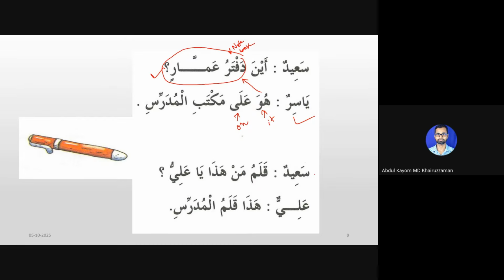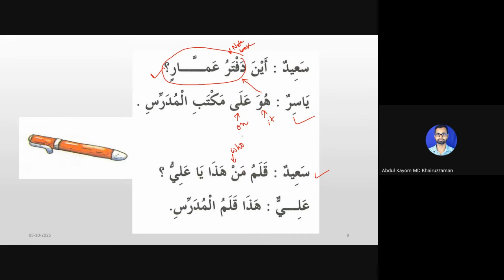Saeed asked another question. Qalamu man hadha ya Ali. He is asking Ali now, not Yasir anymore. We know qalam means pen. Man means who. So qalamu man means whose pen. Qalamu man hadha means whose pen is this. Then he's asking Ali, Ya Ali, O Ali, whose pen is this?